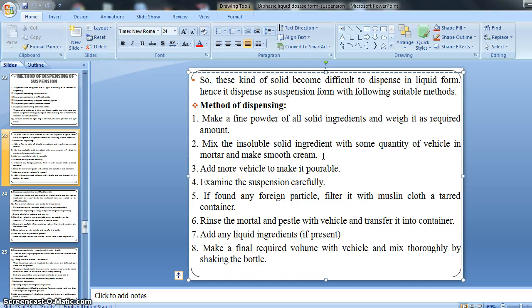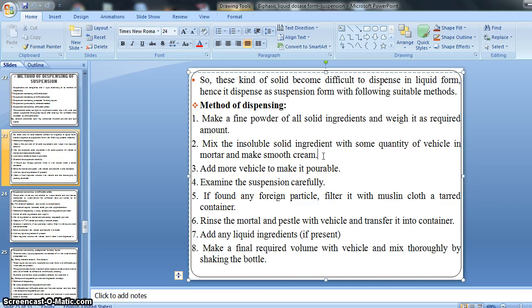We examine it to find out the presence of any kind of foreign particle. If we find any foreign particle in our suspension, that time we should go for filtration.